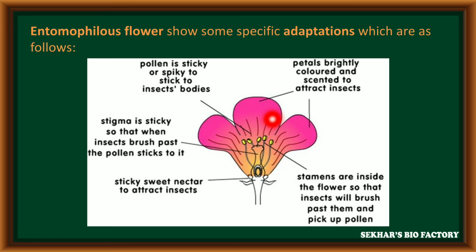In these flowers, the petals are bright in color to attract insects. In entomophilous flowers, the stamens are generally present inside the flower. When the insect visits the flower, it enters into the flower to collect nectar. At this time, the stamens can transfer their pollen grains to the surface of its body. These are some important characters of entomophilous flowers.